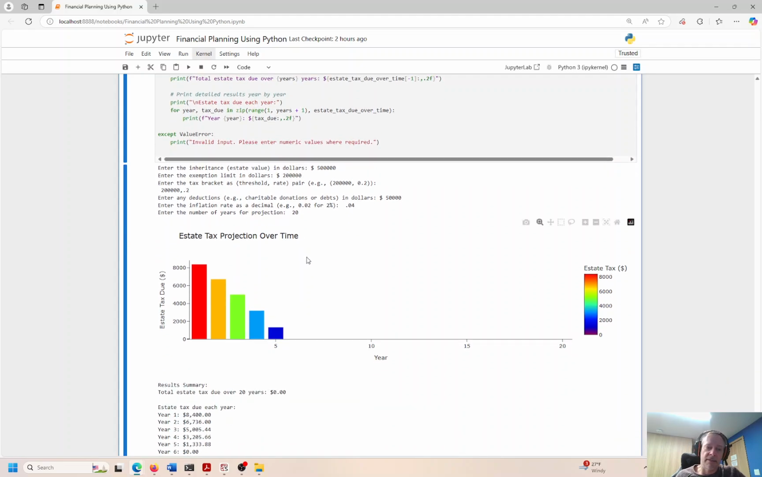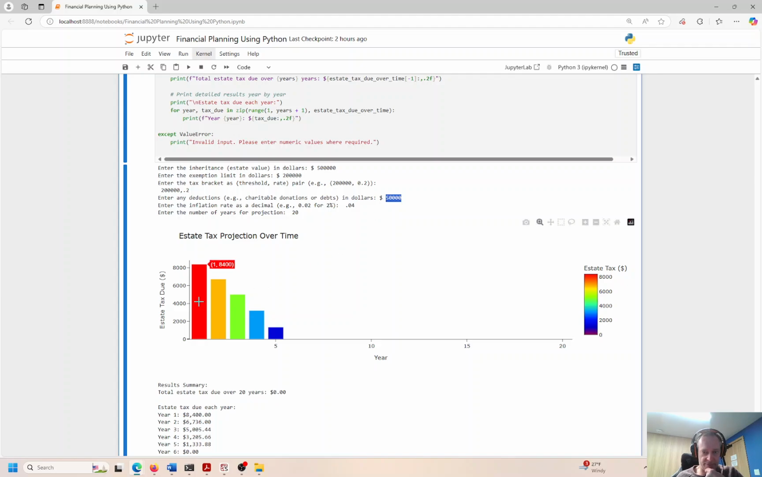Here's the chart. So the estate tax projection over time actually ends in 5 years. Because of the discounts over here, we got 200,000 off because we're under the threshold. We had another 200,000. Tax bracket is only 0.2, so that's like 40,000. Then we have to pay taxes on the rest. I put this out of the estate immediately. I didn't touch it, so I don't have to pay on that amount.